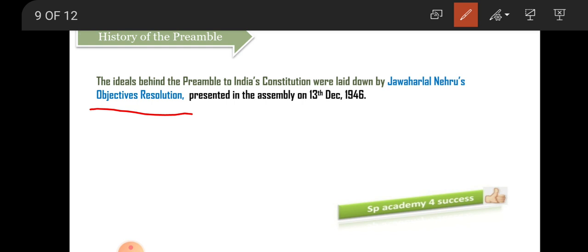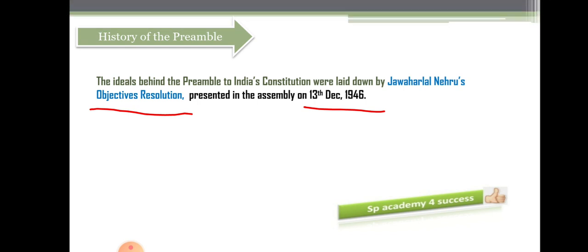And he first proposed the objectives resolution in the Assembly on 13th December 1946. I am repeating this point. On 13th December 1946, Jawaharlal Nehru presented the objectives resolution in the Constituent Assembly. Then, after one month, on January 22nd, 1947, this was adopted.